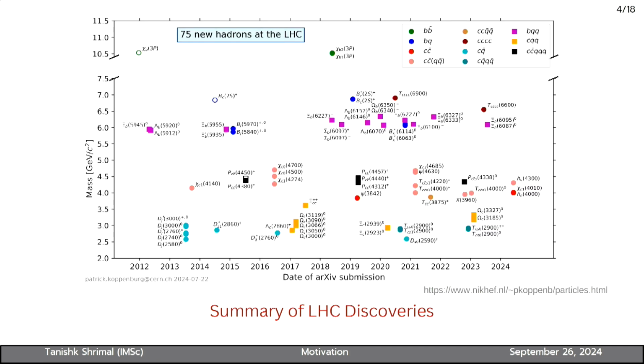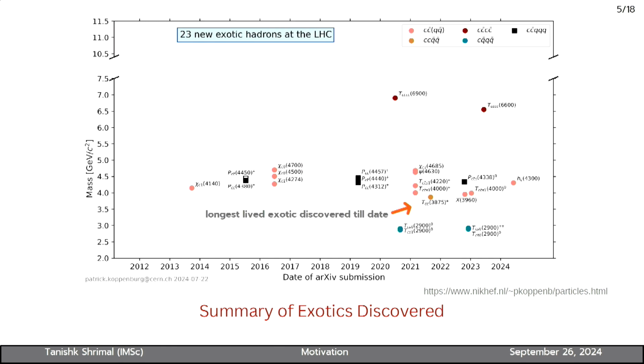This is a summary of the hadrons that were discovered at the LHC in the last 12 years. On the x-axis you can see the year of discovery, and this is the center of mass energy in GeV. You can see that various hadrons have been discovered, about 75 new hadrons. And there is a summary of exotics discovered in the last 12 years. You can see there are pentaquarks and some tetraquarks, including the pentaquark that was also discussed in the morning talk by Jim.